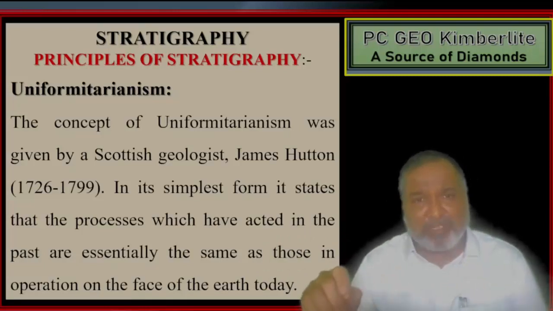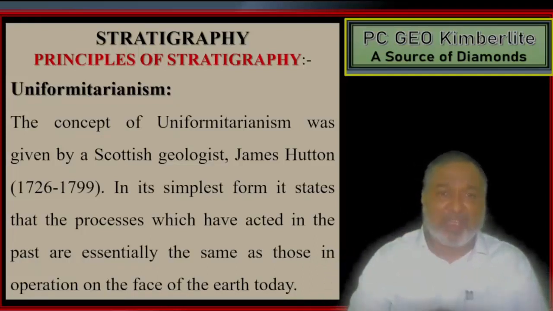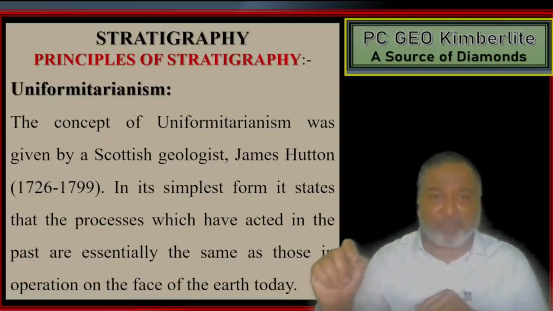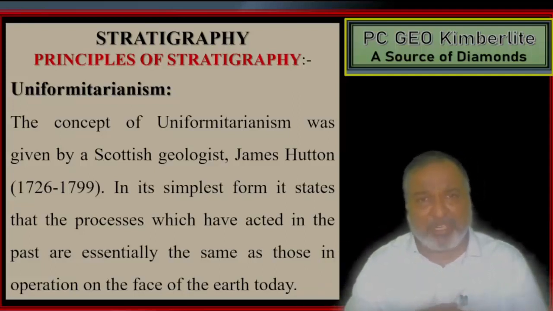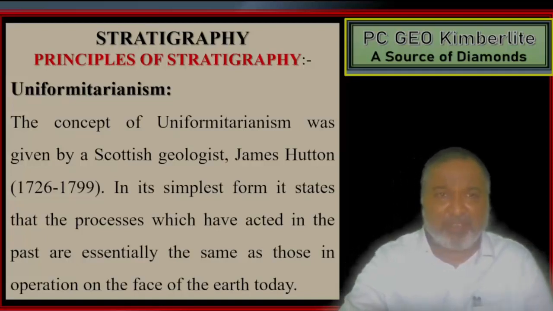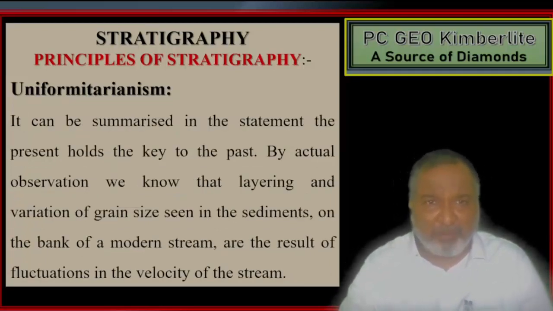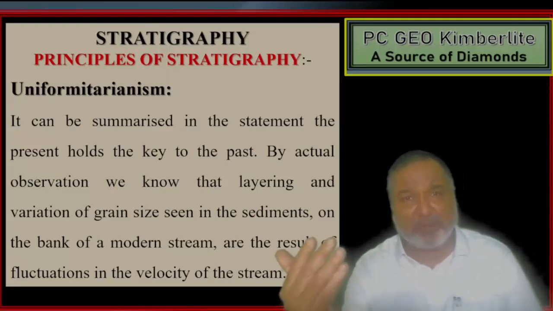In its simplest form, it states that the processes which have acted in the past are essentially the same as those operating on the face of the earth today. So the present is the key to the past. That is the important statement James Hutton gave.